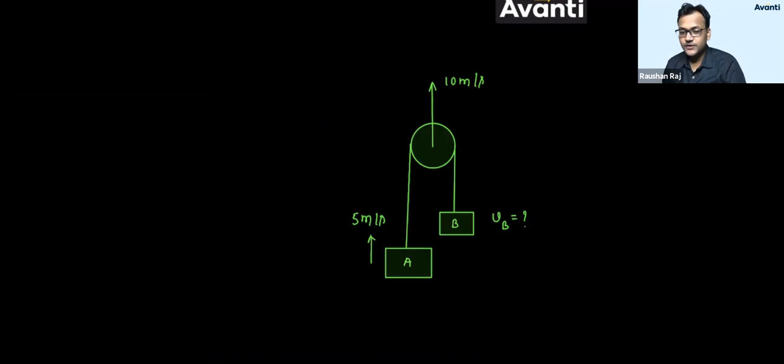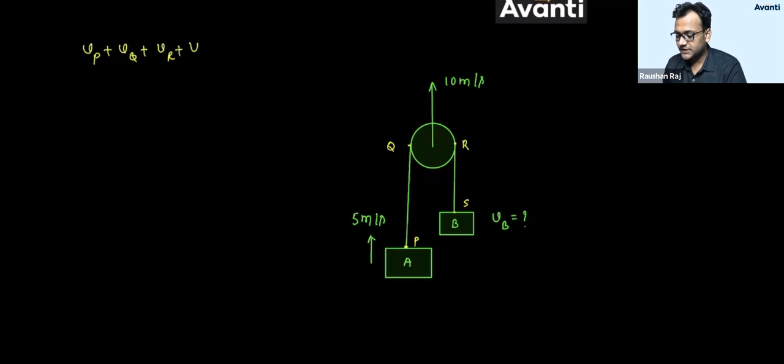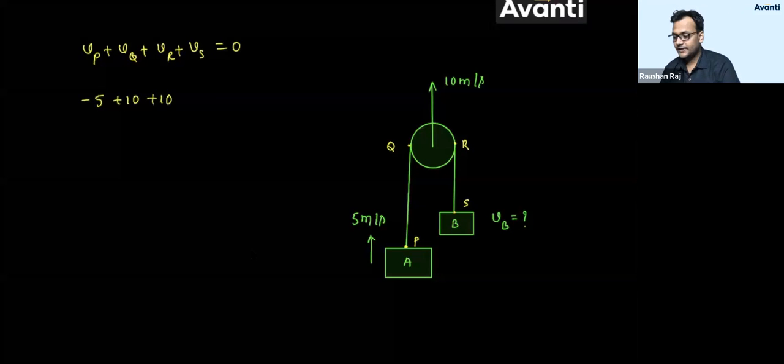Guys, why are you forgetting all those things? Look, let's say I call this point P, this point Q, this point R, and this point S. PQRS. So what will I write? Velocity P plus velocity Q plus velocity R plus velocity S will be equal to 0. P is going up, so -5. Q is going up, so +10. R is going up, which will try to increase the RS length, +10. Okay, actually 15 has come, 25 did not come, my bad.